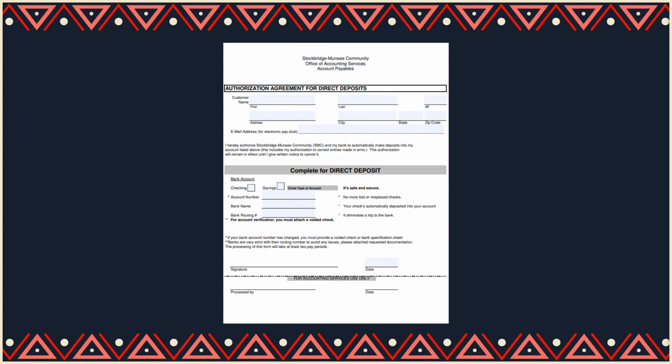The Authorization Agreement for direct deposits is entirely optional, but is encouraged. To fill out the Authorization Agreement for direct deposit, the first section asks for basic information like your name and address. The next section requires your banking information such as account type, bank name, and routing number. Finally, certify the form with your signature and date. Do not fill out the bottom section of the form. That is for accounting services to complete.